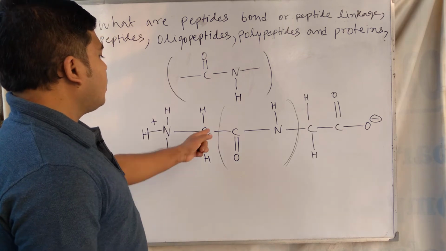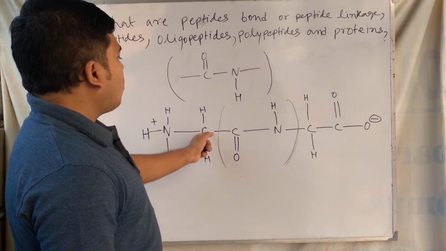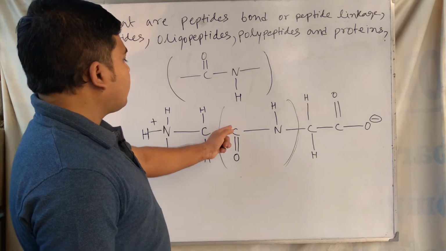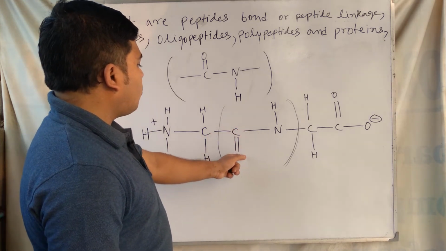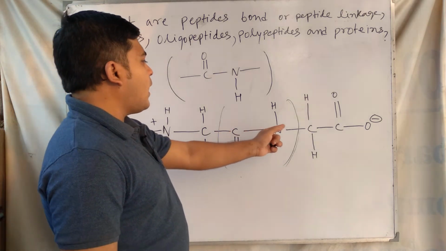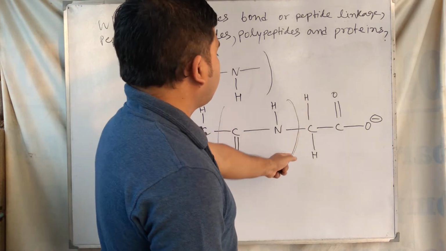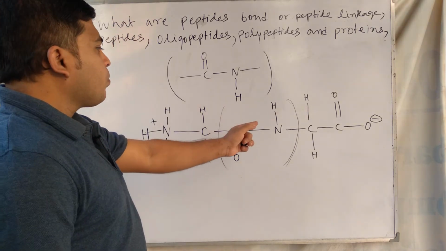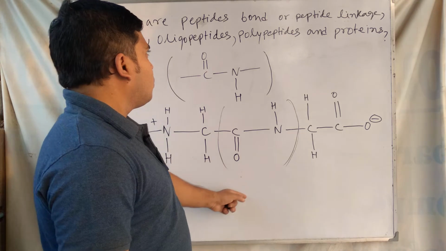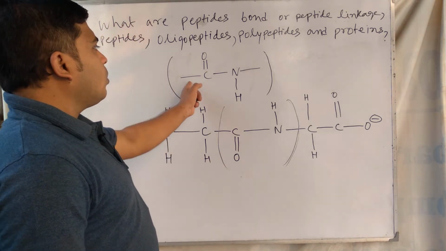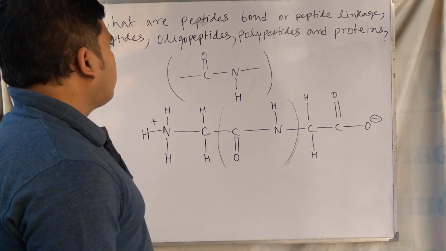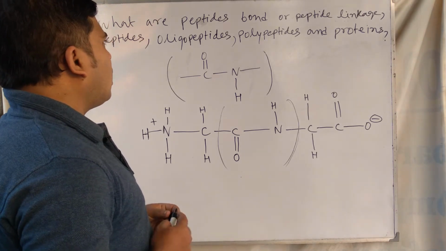peptide bond. The bond between the carbon of the carboxylic acid group containing amino acid, means the amino acid from which the carboxylic acid group is contributed, and another amino acid where the amine group is contributed to form the peptides. So this part is called the peptide bond. You can see this part, this bond is called the peptide bond. Okay, and next is